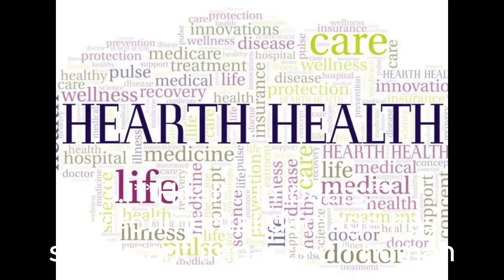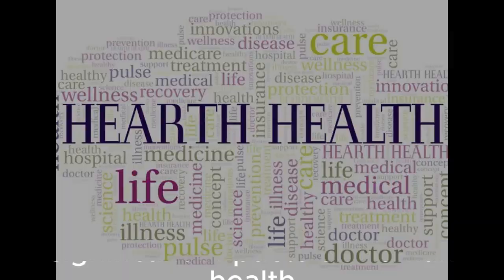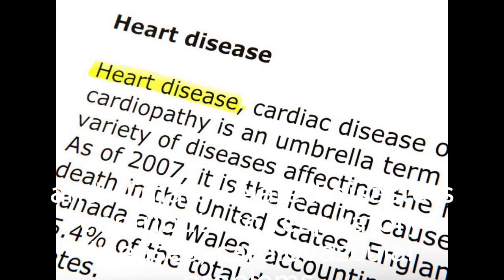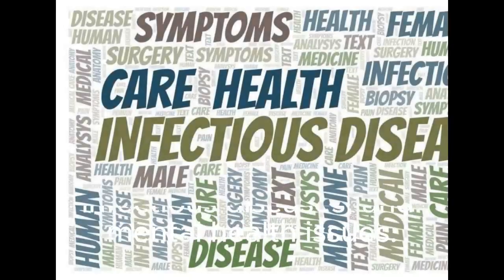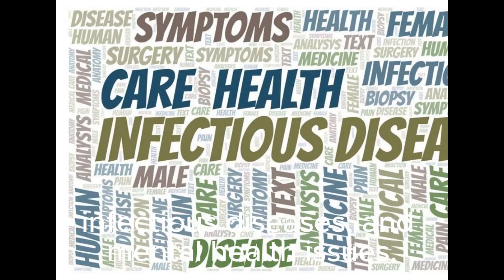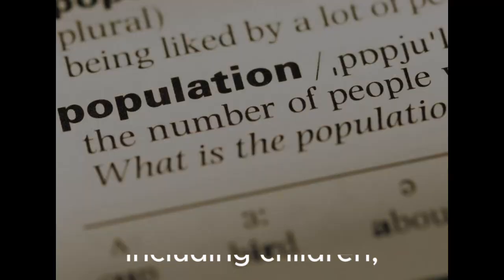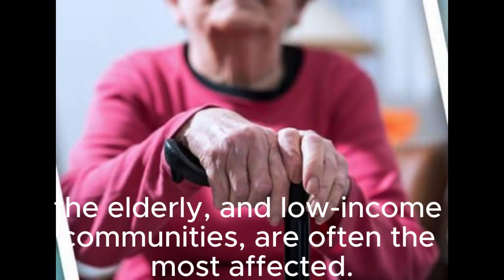3. Health impacts. Environmental damage has significant impacts on human health. Air and water pollution, exposure to toxic chemicals, and climate-related disasters contribute to respiratory diseases, cardiovascular problems, infectious diseases, and mental health issues. Vulnerable populations, including children, the elderly, and low-income communities, are often the most affected.